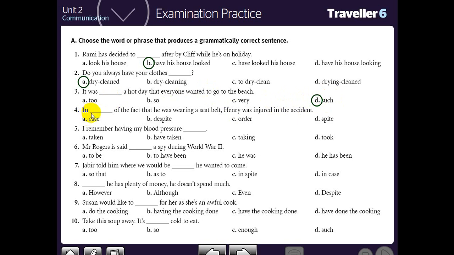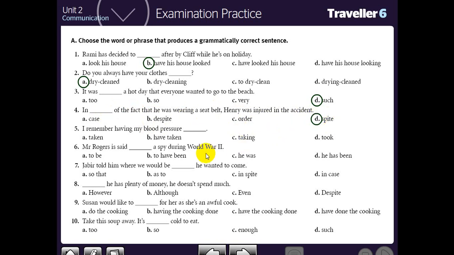In of the fact that. Let's stop here. Which one of the four choices can be in company with the fact? Despite and in spite. Which one is right? In spite of or in despite of? Of course, it will be in spite of.